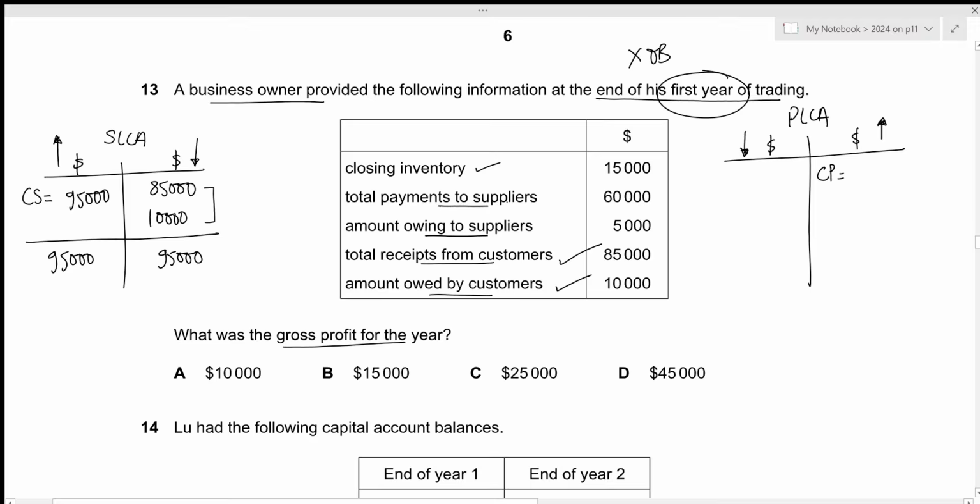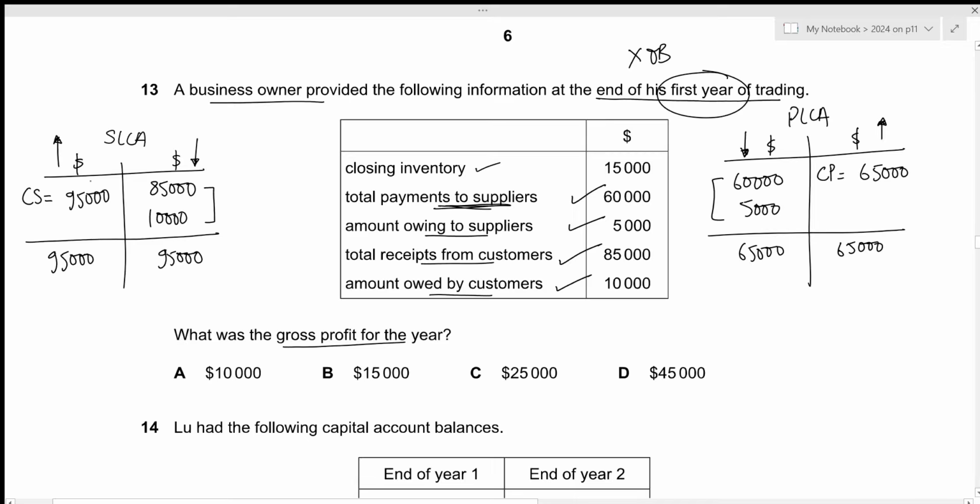We have our total payments to suppliers. So once we pay to the suppliers, the value of our trade payables will decrease. So this will go on the debit side. Then amount owing to suppliers. This is the closing balance of the trade payables. Since trade payables is our liability, the opening balance would be recorded on the credit side and the closing balance on the debit side. So we have 5,000 here. Now the total from this side will be 65,000. And since we have nothing else on the credit side, the credit purchases will also be 65,000.